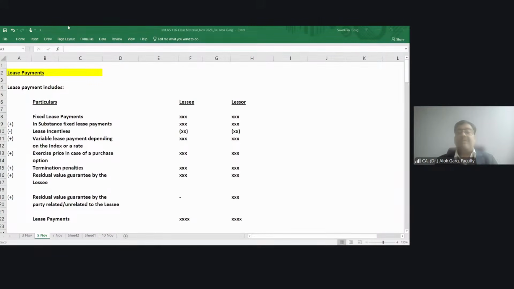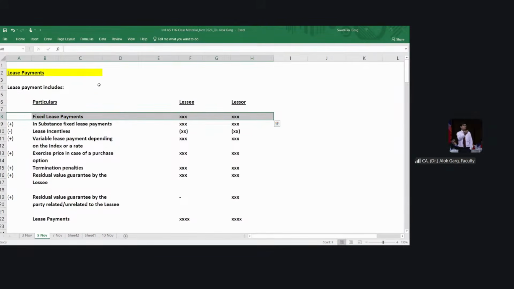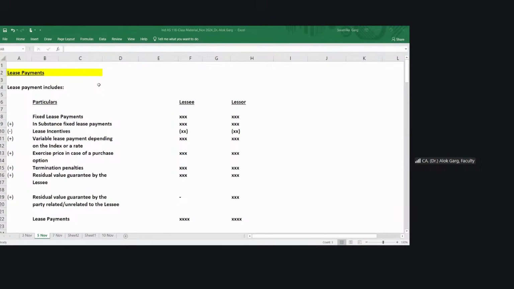Now let's come to the lease payments. My dear friends, the fourth aspect is lease payment. So what is meant by lease payment from the lessee perspective and from the lessor perspective? First of all, we'll understand the lessee perspective and then we will add just one kind of lease payment. It will also become a lessor perspective. My lease payment is fixed lease payment. Fixed lease payment.